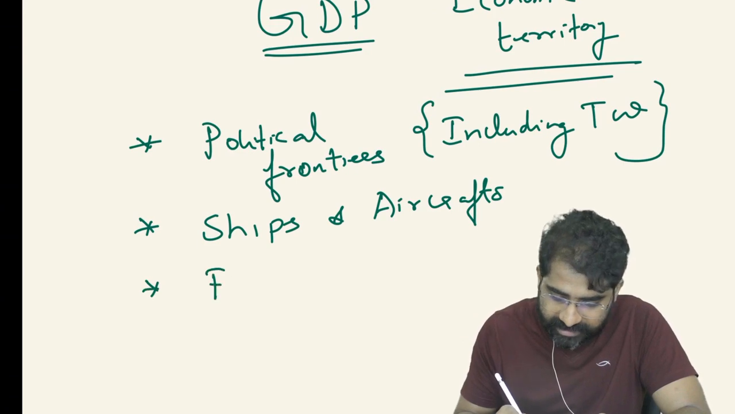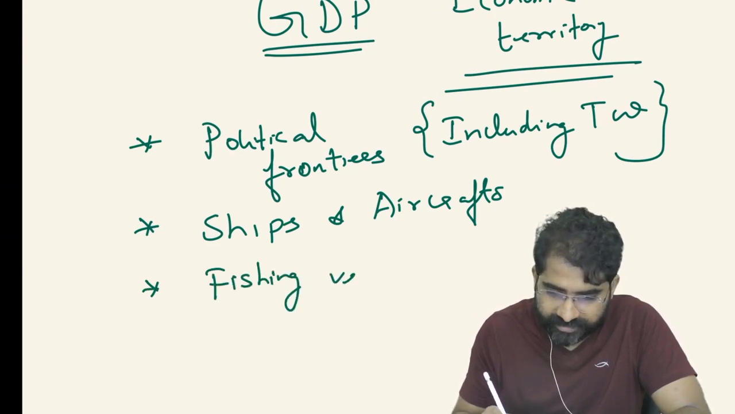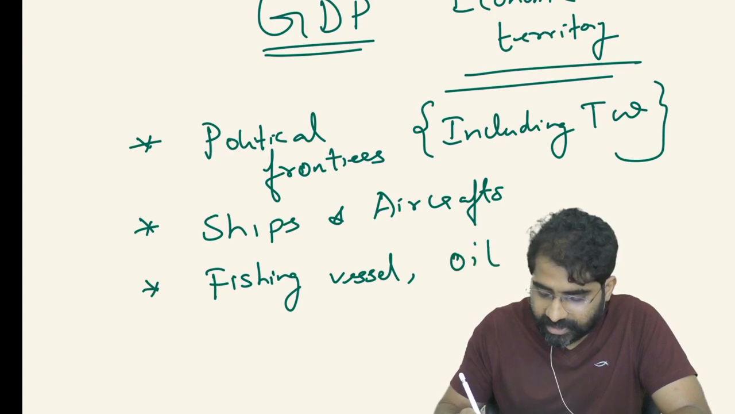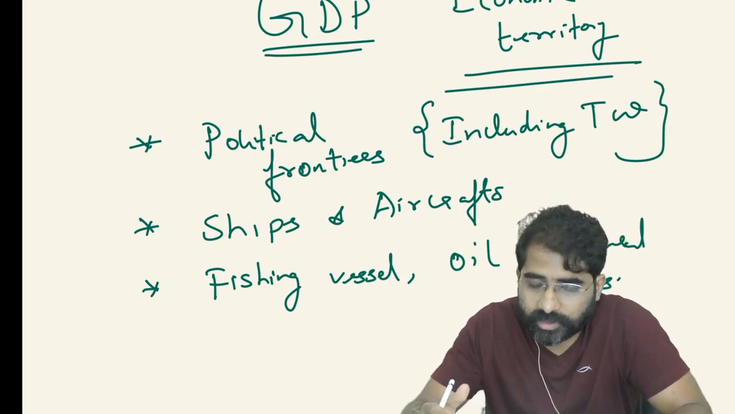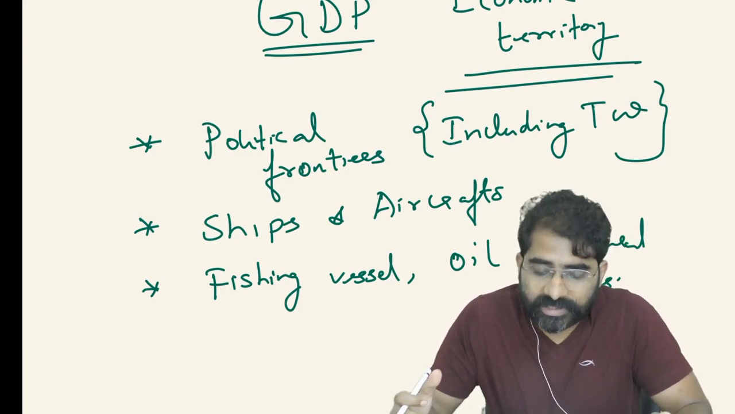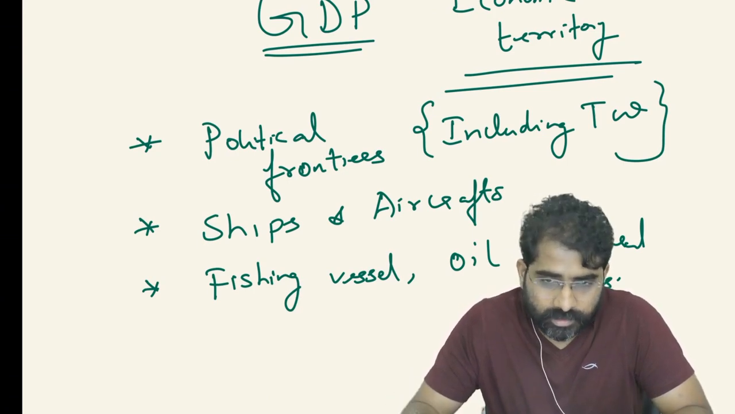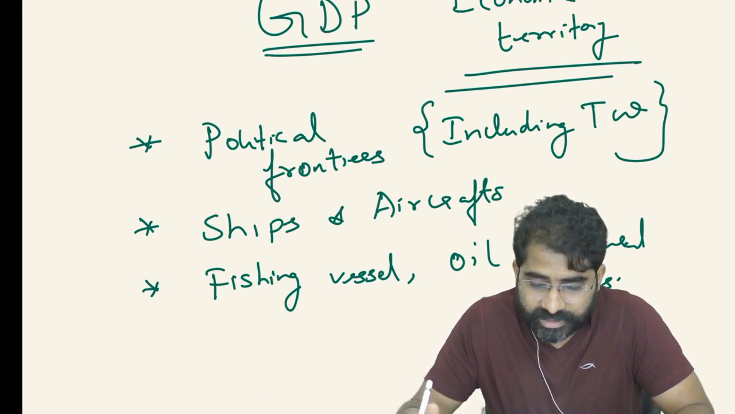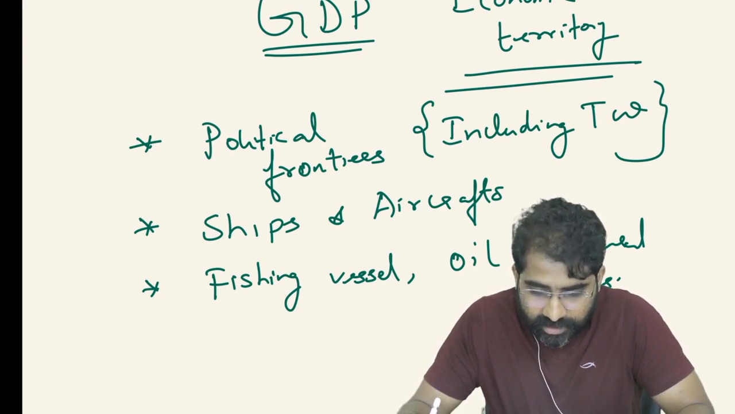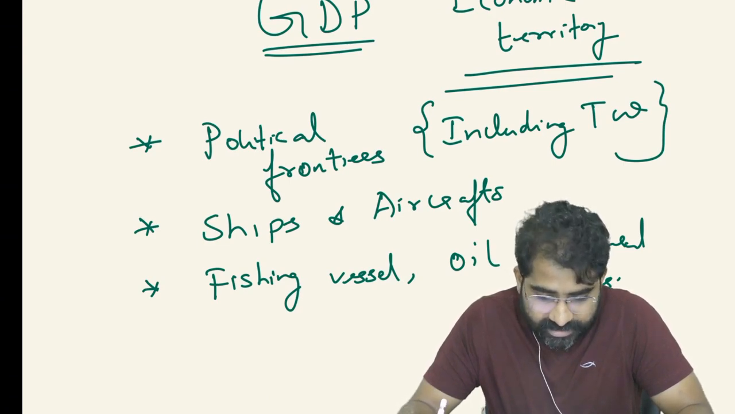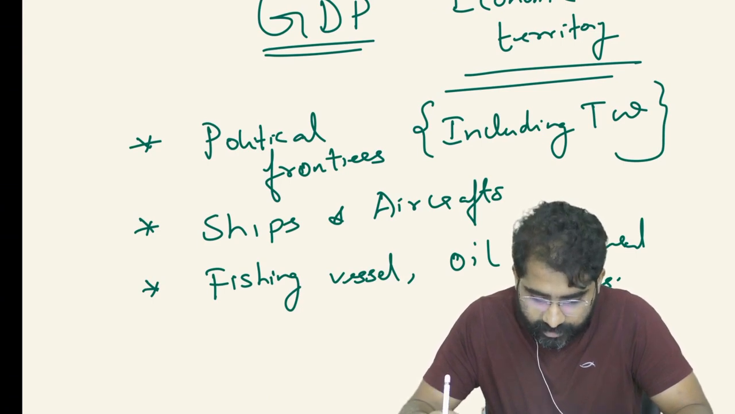Then we have the fishing vessels, oil and natural gas rigs, floating platforms. Suppose the Mumbai oil rig is 160 nautical miles away from the shoreline, so it is within the exclusive economic zone. That is also going to be part of our GDP. If these platforms, these natural gas rigs, are operated by the residents of the country in international waters, or they are engaged in extraction in areas where the country has exclusive rights, all that is also going to be part of India's GDP.